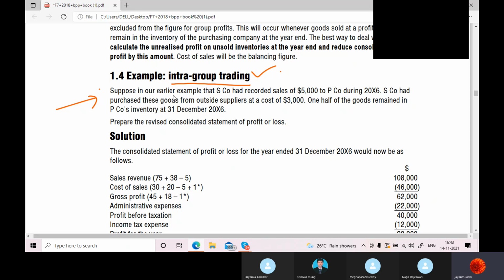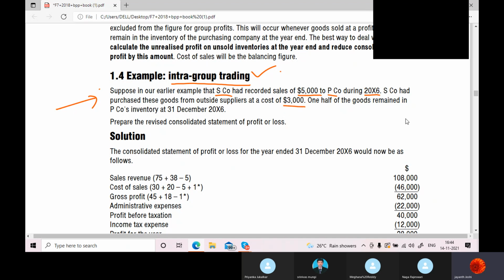So what is happening here? Suppose in our earlier example, S company had recorded sales of $5,000 to P company. During 2006, S company had purchased these goods from outside suppliers at a cost of 3,000.